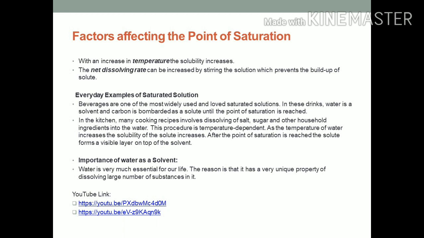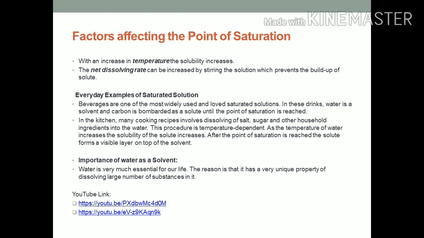In the kitchen, many cooking recipes involve dissolving of salt, sugar, and other household ingredients into water. This procedure is temperature dependent. As the temperature of water increases, the solubility of the solute increases. After the point of saturation is reached, the solute forms a visible layer on the top of the solvent.